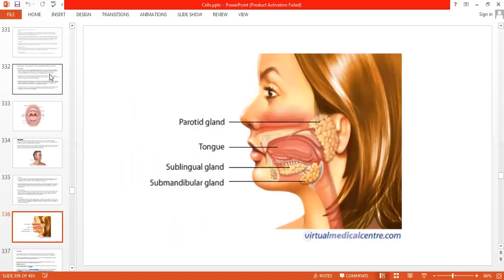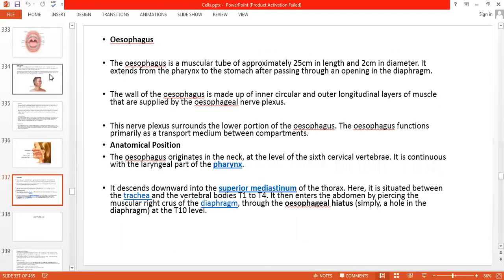This is a tongue, first parotid gland near the ear and the cheekbone. Then under the tongue is a sublingual gland. Then submandibular gland over there. This figure is very clear. This will explain automatically. Then we have seen the esophagus, right?